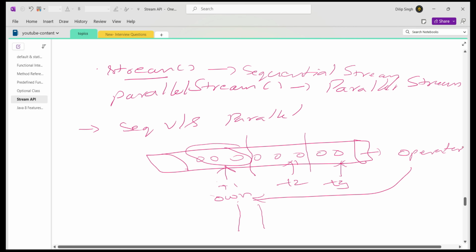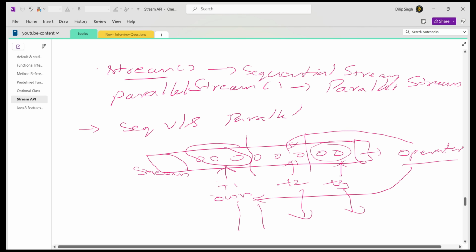Parallelly, thread 2 is also processing. The same operation is being done by thread 2 on its set of elements available inside the stream. Similarly, thread 3 will start its execution of the operation on its section. So what is the final thing here?